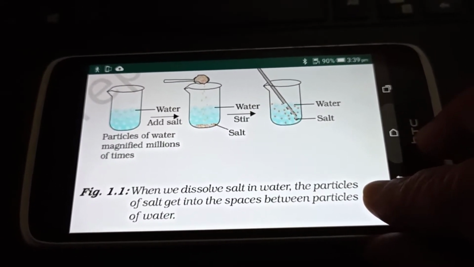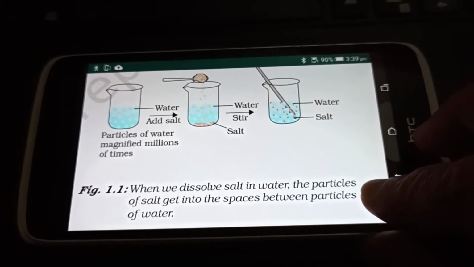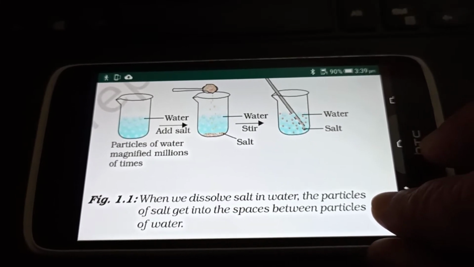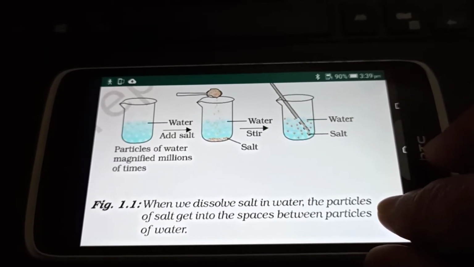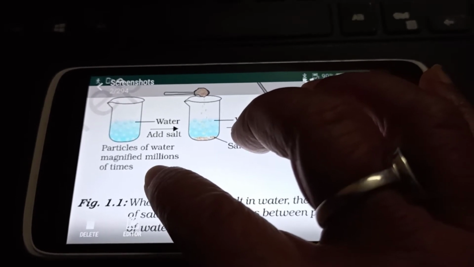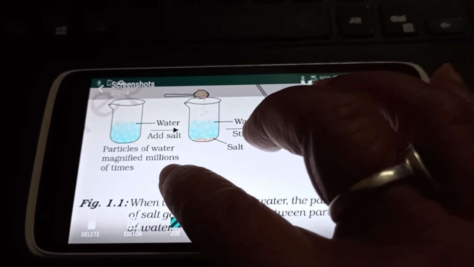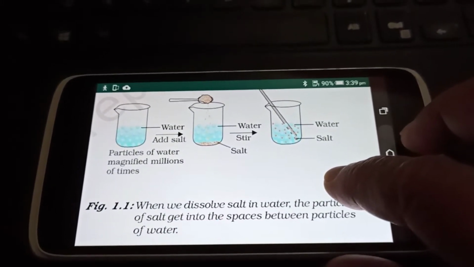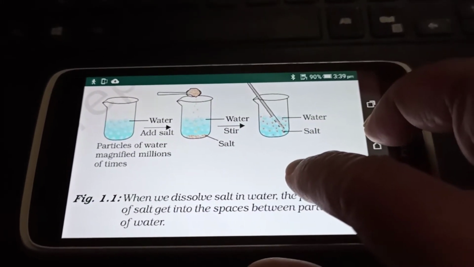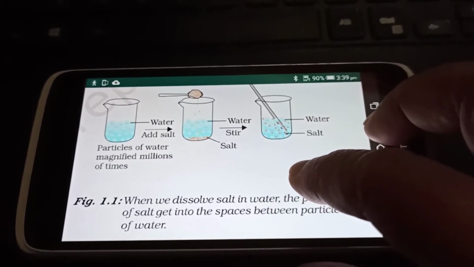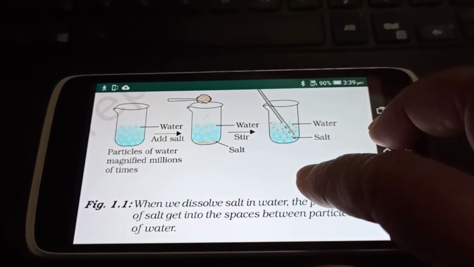First of all, you will take a half-filled beaker. As you can see in the figure, we have taken the half-filled beaker and it is filled with water. You can see here, water is there. And you are adding in this either salt or sugar. When you are adding salt or sugar, with the help of a glass rod, you are stirring it, right? And you can do even this activity at home also.